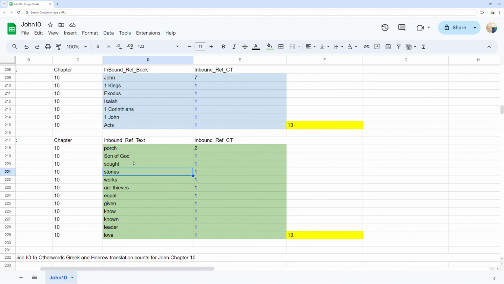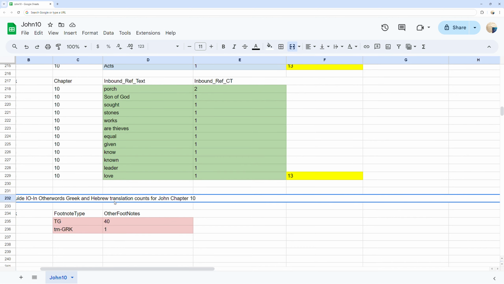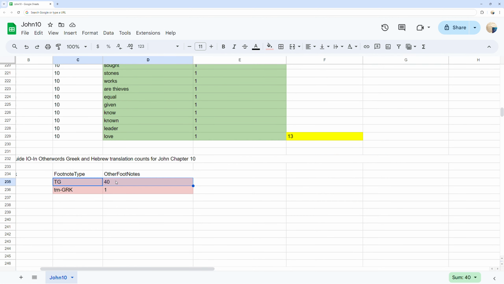Footnote definitions counts. You can see in red the footnote type and counts of topical guide with 40 counts as well as Greek translation at 1 found in John chapter 10.